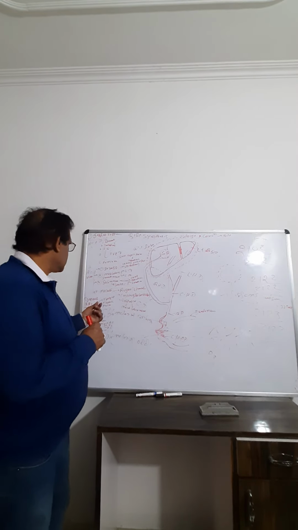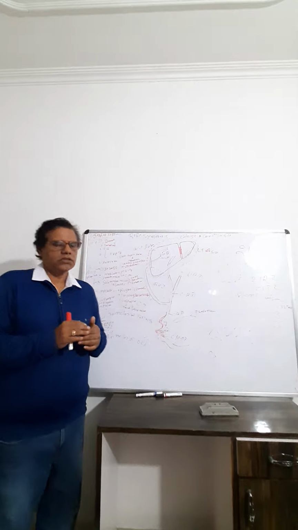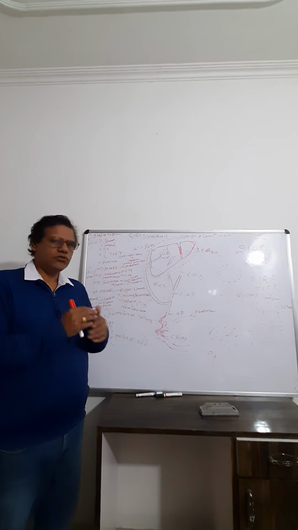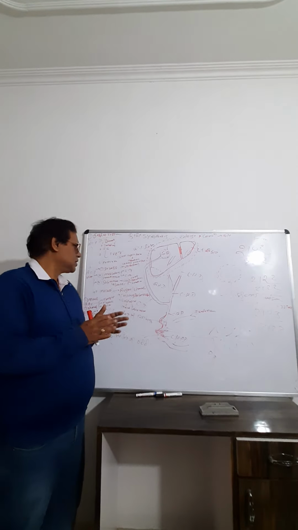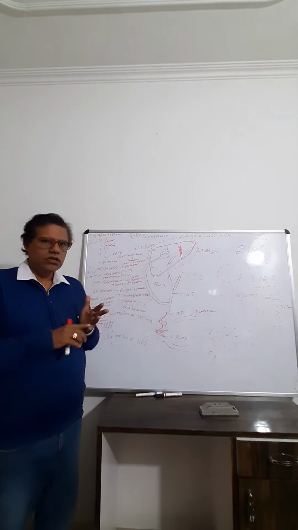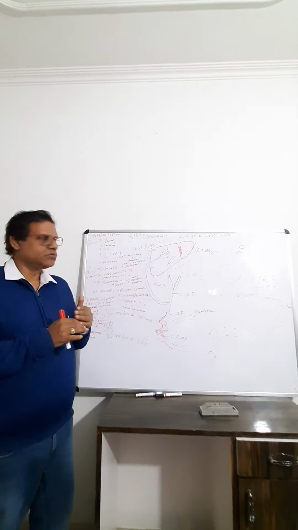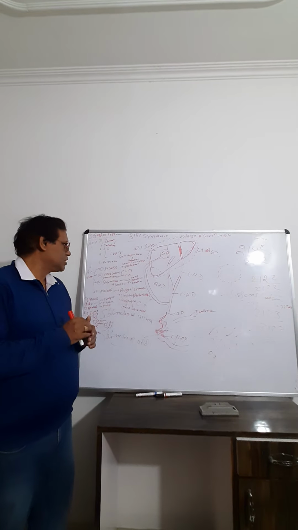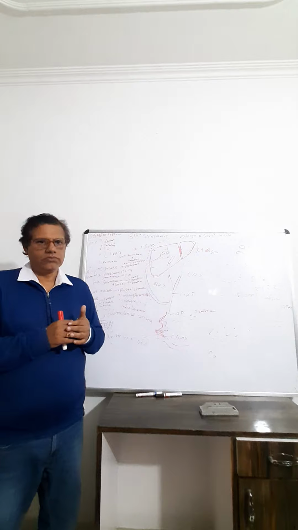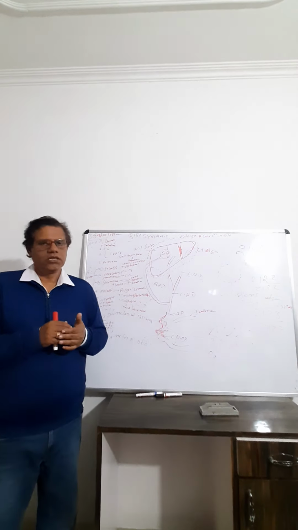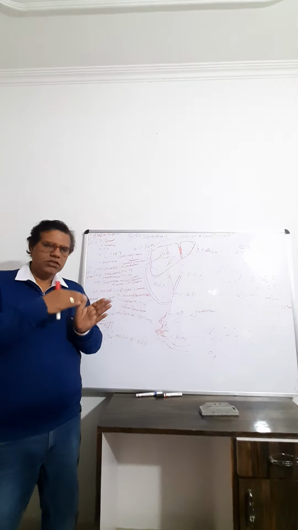And next is the stomach. The stomach or intestine is part of the alimentary canal, and it consists of different layers, four layers. The first layer is serosa, made up of mesothelium, that is the epithelium of the visceral layer. So this is also called visceral peritoneum, serosa. The second layer is the muscular layer. It consists of longitudinal muscle on the outer side and circular muscle on the inner side.